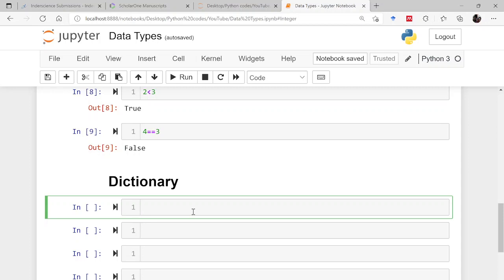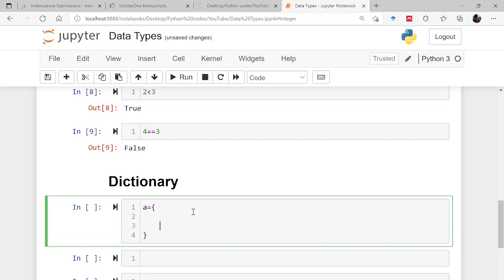Now there are other data types as well, which are called dictionary. I'll be telling you about dictionaries in detail in later sections. But here, if you want to understand what dictionaries are, you should understand how they are represented. Dictionaries are basically key value pairs. So if I say A is equal to, forget about A and equal to, just focus on the way in which dictionaries are represented. So key value pair, let us say I have this number 1.